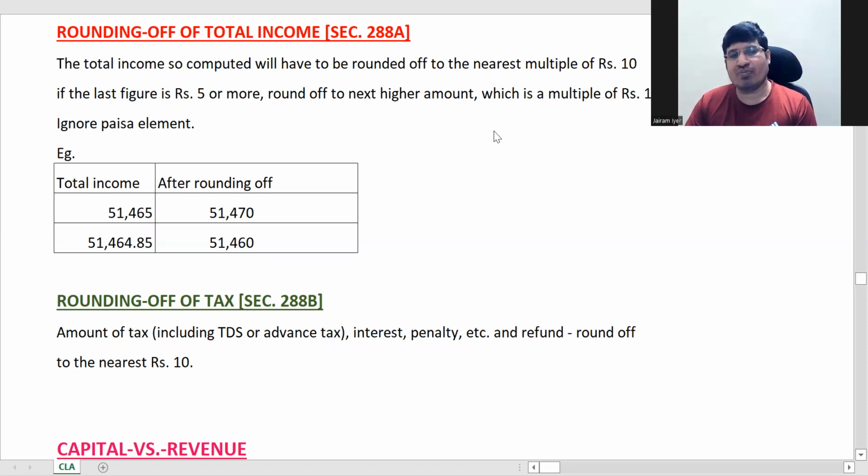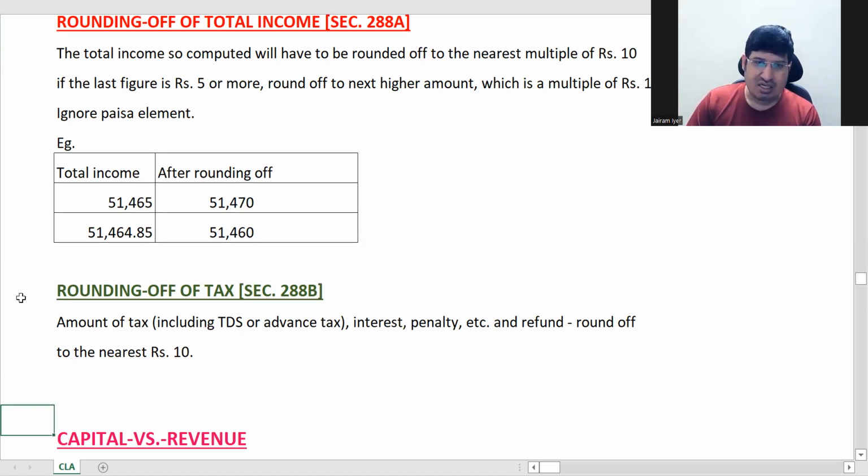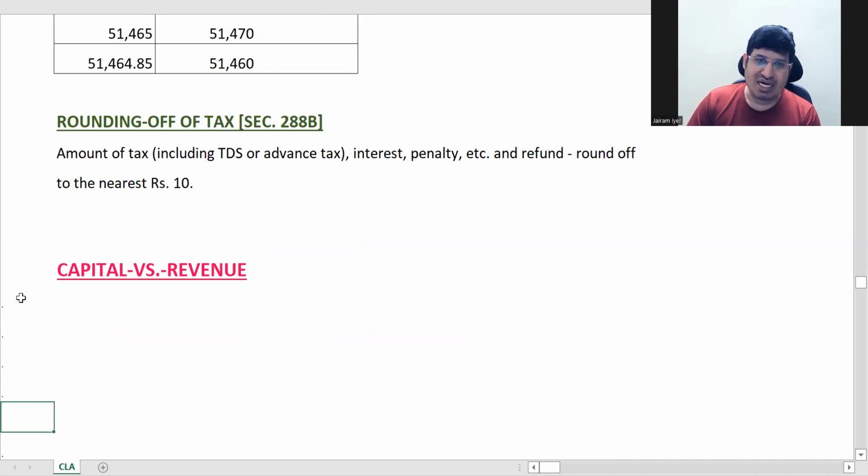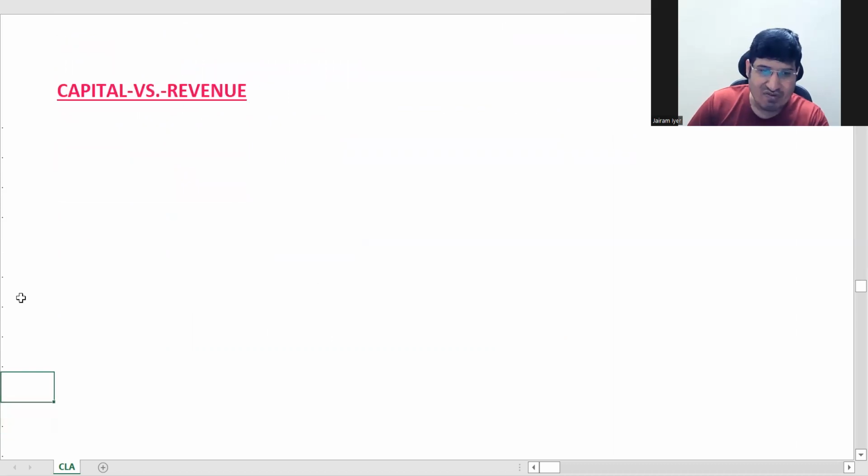So basically on Thursday Shivam sir will take you through some problems. You will have all these things, you will have to round off tax, income, and many relevant things will be there on Thursday. Once you see it practically, it will be even more clear. This is rounding off of income and rounding off of tax.